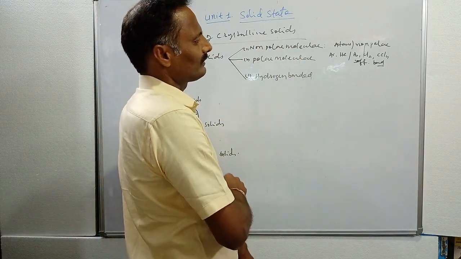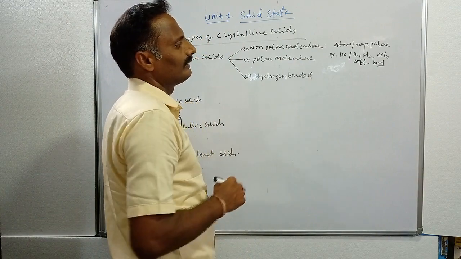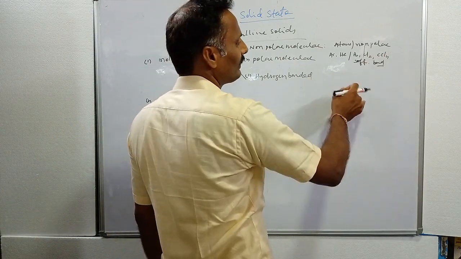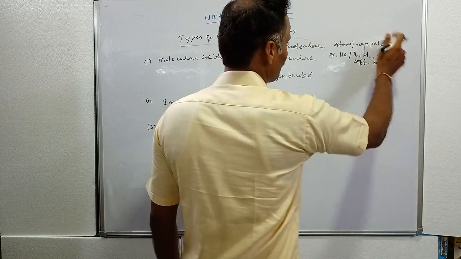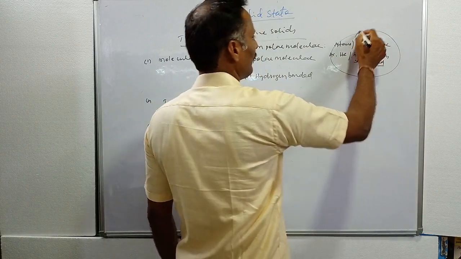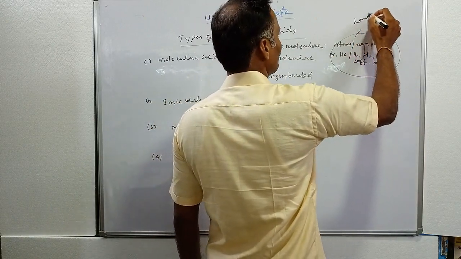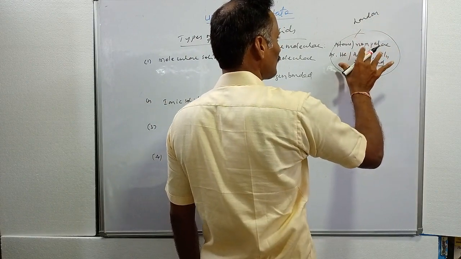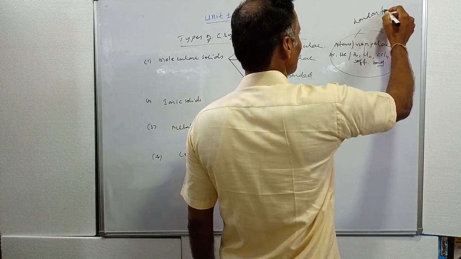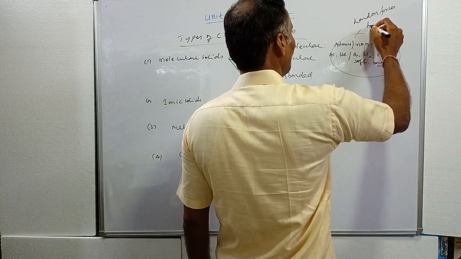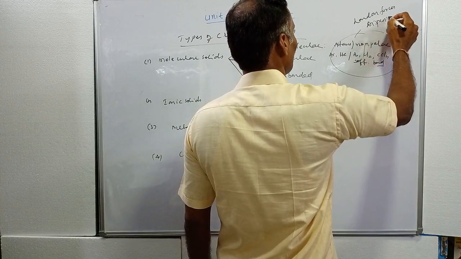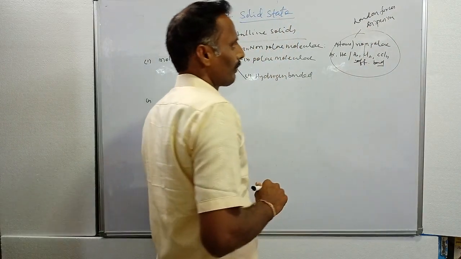This is about non-polar molecular solids. In non-polar molecular solids, you come across examples like argon, helium, H2, Cl2, CCl4. These are non-polar molecules, and they are held by London forces, the weakest force present among molecules or atoms. London forces, or dispersion forces.